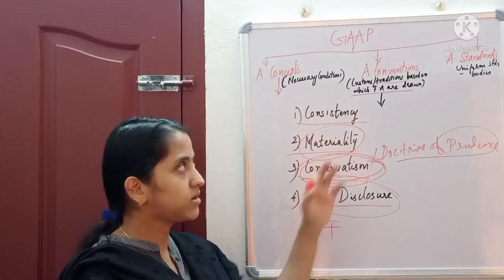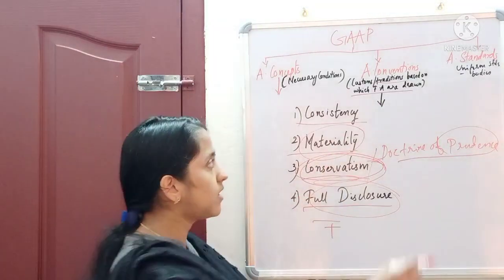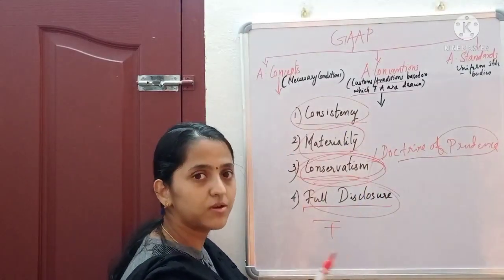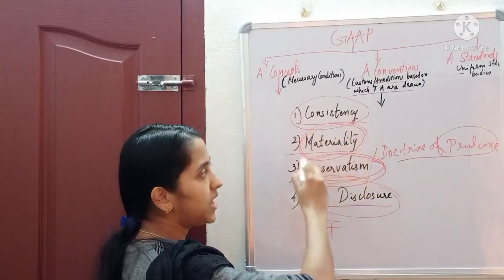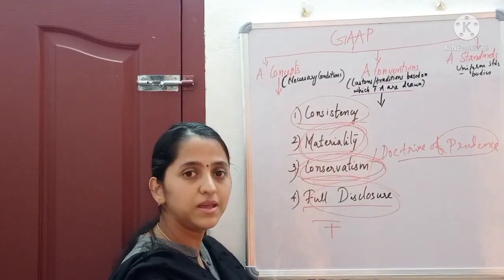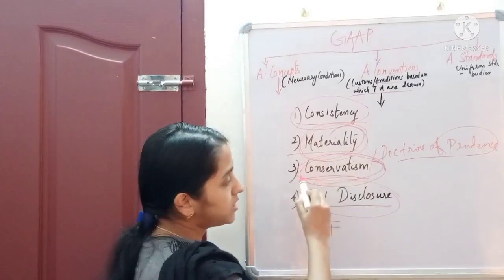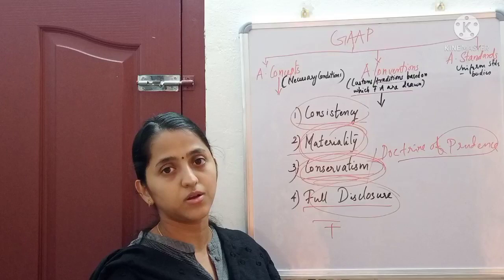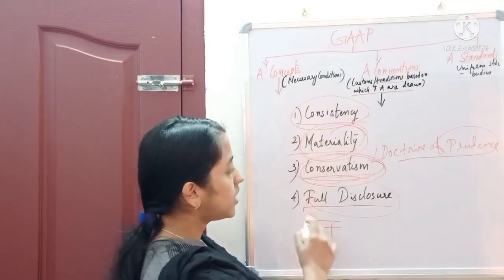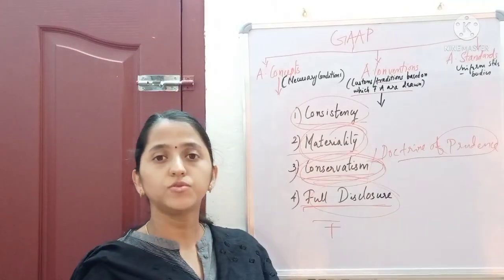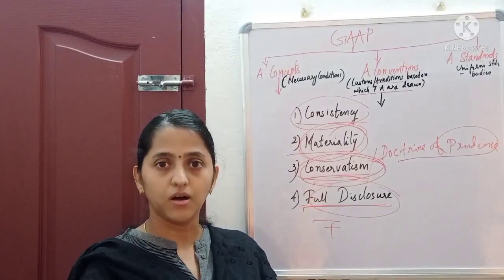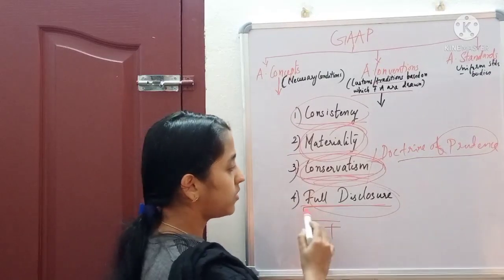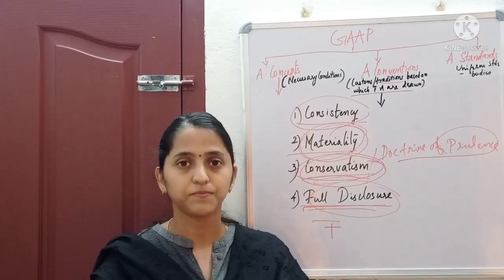So these are the basic accounting conventions. One is consistency, which means we can follow one accounting method for a particular period of time. The materiality concept means only material things have to be recorded. In the conservatism concept, we anticipate all possible losses but not any incomes. And in the full disclosure concept, we have to disclose the items fully, or we should have ample evidence for all the items which we have recorded.